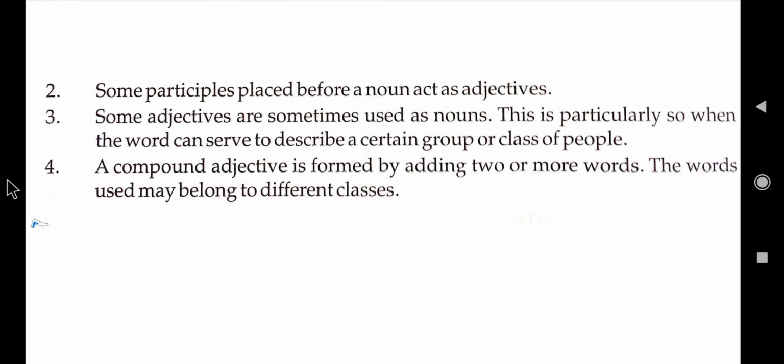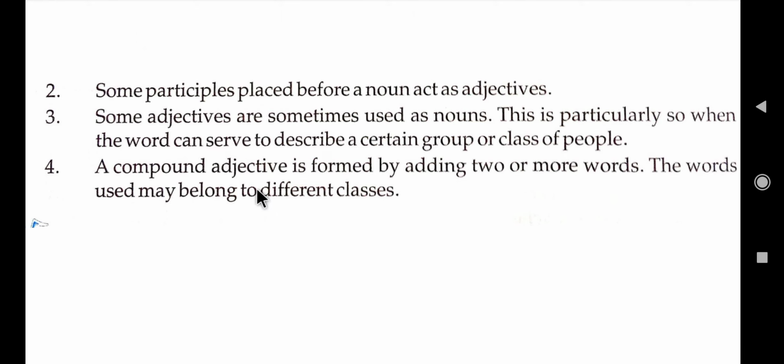We know that dog is a noun and before that we use a participle and it works as an adjective. Some adjectives are sometimes used as nouns. This is particularly so when the word can serve to describe a certain group or class of people.